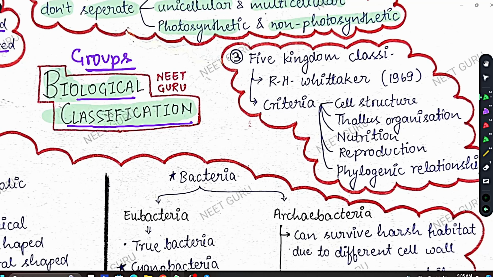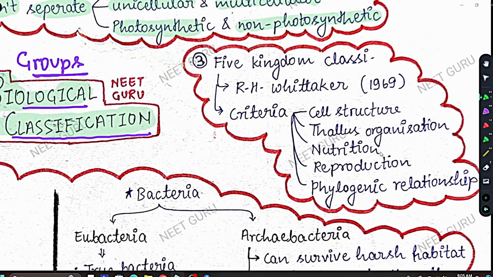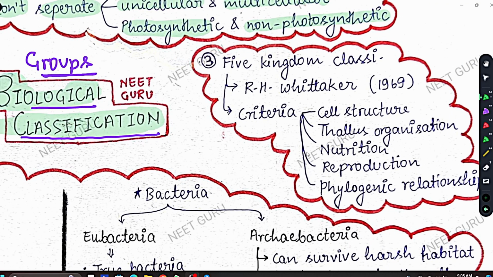Okay, now let's come to the five kingdom classification system. So the third type of classification is five kingdom classification. Now this is the classification which we are going to study throughout the whole chapter, and not even this chapter. We are going to study five kingdom classification in the upcoming two chapters also, that is plant kingdom and animal kingdom. In these chapters also we are going to study five kingdom classification.